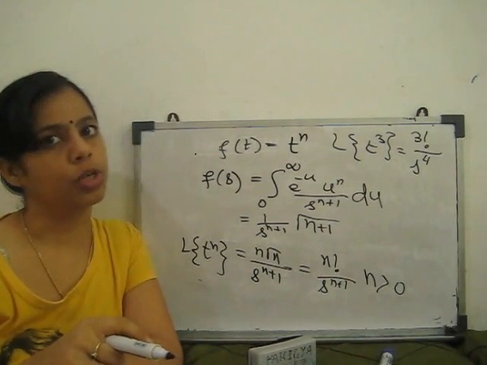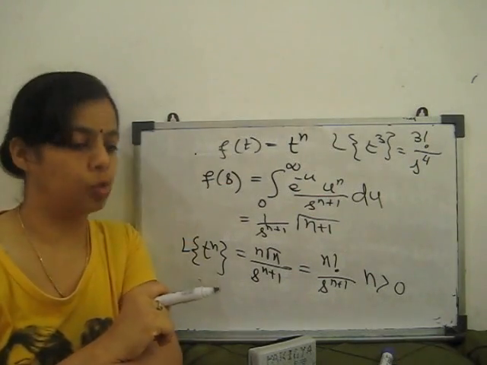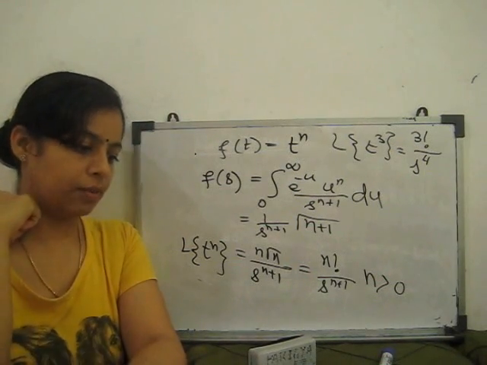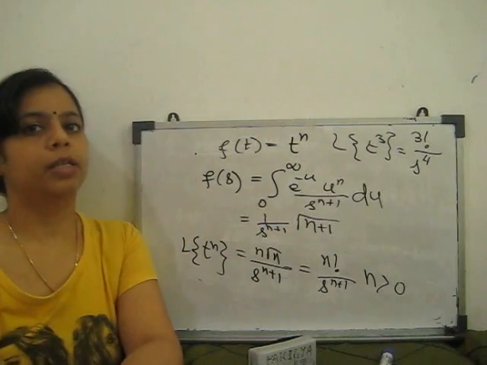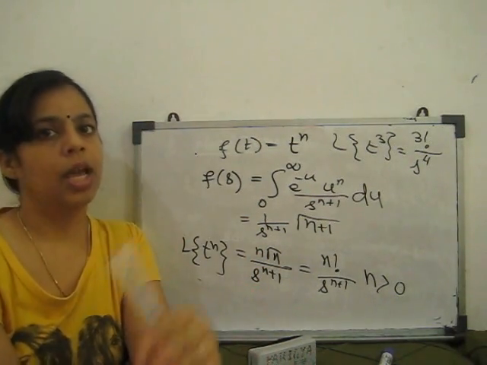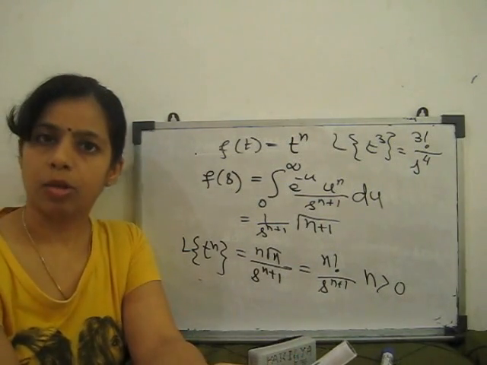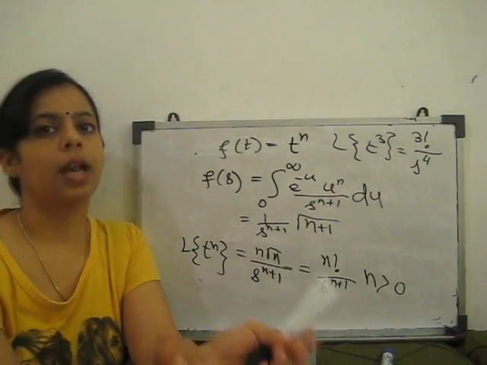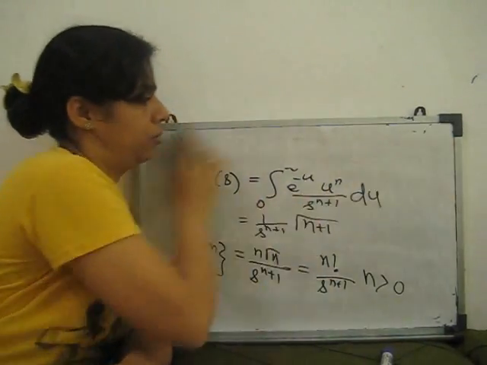Factorial 3 is 1 into 2 into 3, which means 6 upon s to the power 4 is the Laplace transform of t cube. Similarly, we can find the different types of Laplace transform. Now we go to some properties of Laplace transform, with one function multiplied with the other function, and so many properties are there. We can use those properties to find the Laplace transform. If you remember all those properties, you can easily get the Laplace transform. So now we go for the properties of Laplace transform.